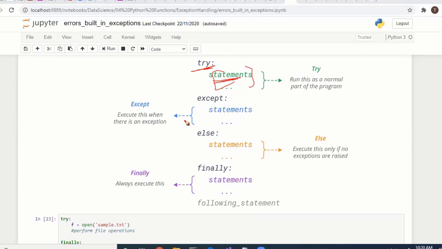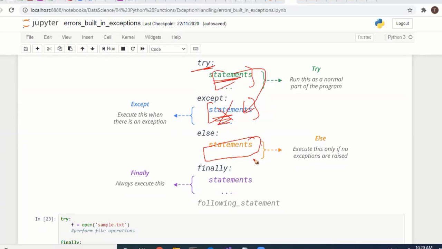The except block is executed when an exception comes. If there is any exception, it goes to the except block, and you have to handle it with the statements there. Execute this only if no exception is raised. If there is no exception, it comes here directly.